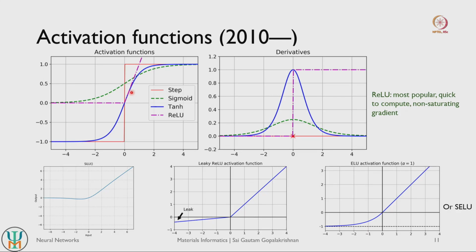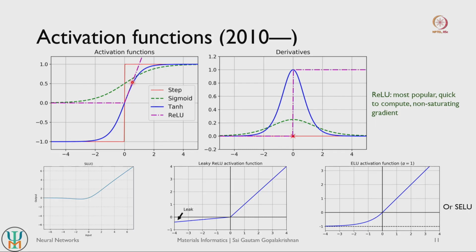We can also think of the hyperbolic tan function, which also has a saturating gradient problem here and here, but it at least has a larger linear region here. The other more popular activation function is what is referred to as the ReLU function. ReLU stands for rectified linear unit. The way the activation function works is, if the net sum of your input values is less than 0, then the function outputs a 0 value, but if the net value is positive, then it outputs a linearly sloped value, right.